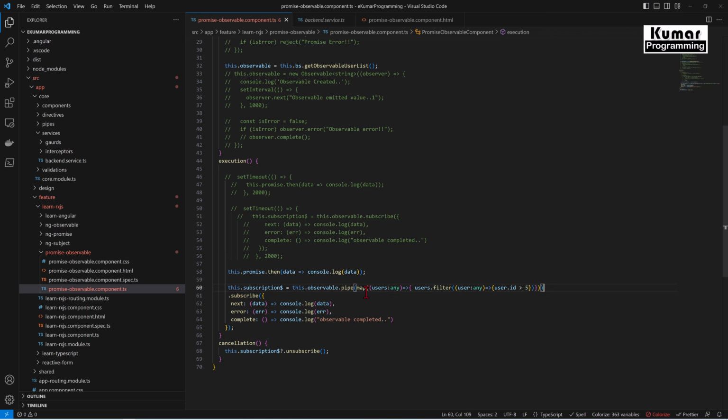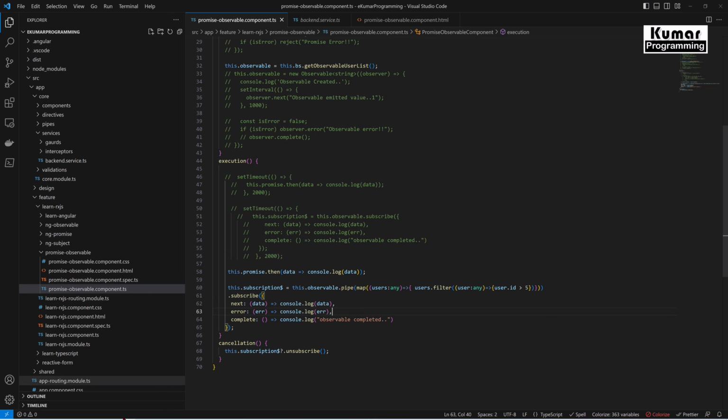Okay, so here we have the observable. We are using the map operator and filter operator by using the pipe. So inside the pipe you have to use the operator. So we have created a pipe and we are using this map. We are passing the entire users. Inside that entire users we are filtering those specific users which have the user id greater than 5. Okay, so I hope this should be working.